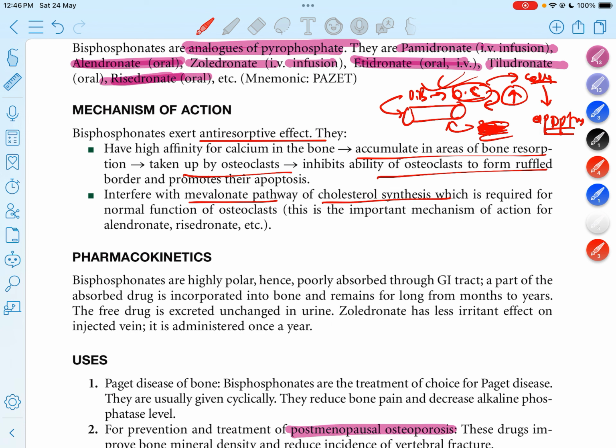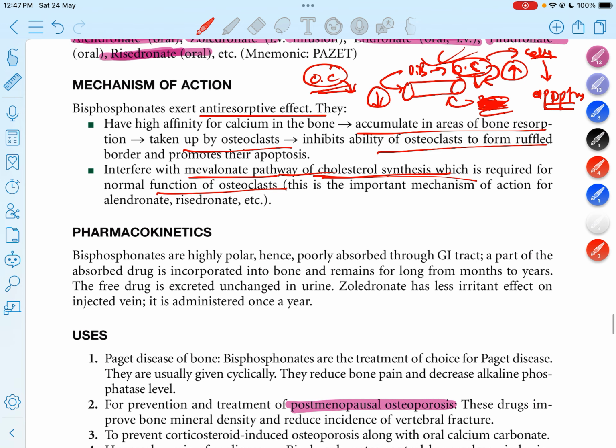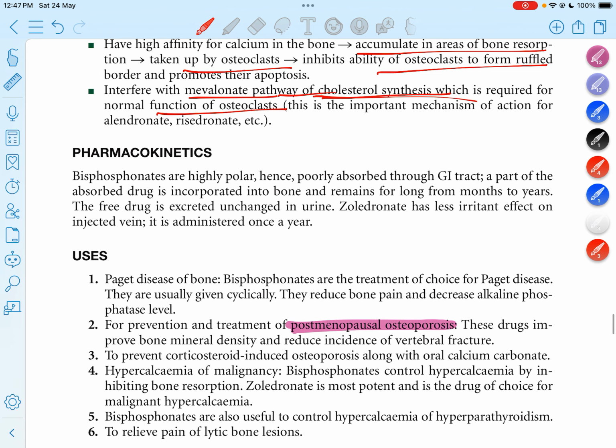This pathway is required for the normal function of osteoclasts. If the mevalonate pathway is impaired, osteoclast activity decreases, and that leads to decreased bone resorption. This is the important mechanism of action for drugs like alendronate and risedronate.